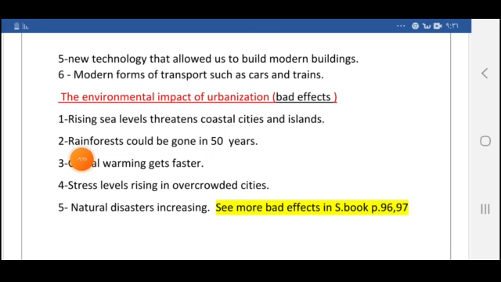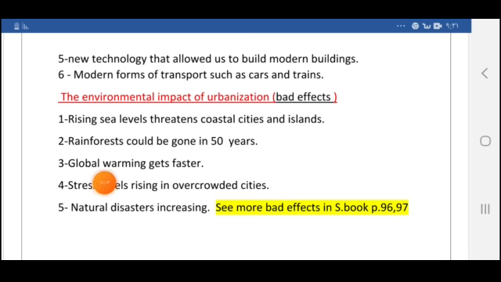First of all, when cities grow with more factories, with more traffic, the environment has become polluted. And this caused rising sea levels that threaten coastal cities and islands. The cities on the coast and the islands are in danger of being covered by the seawater. Rainforests could be gone in 50 years because every day people cut forests in order to build cities and build factories. The rainforests are going to disappear. We call this deforestation.